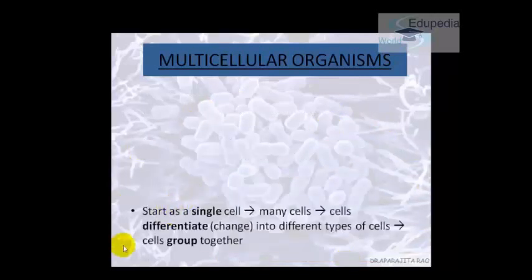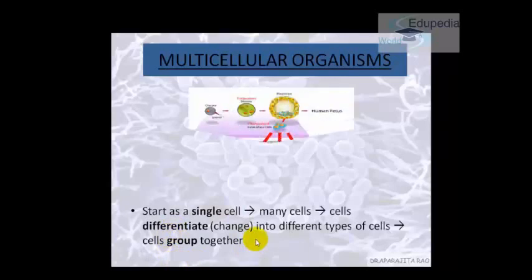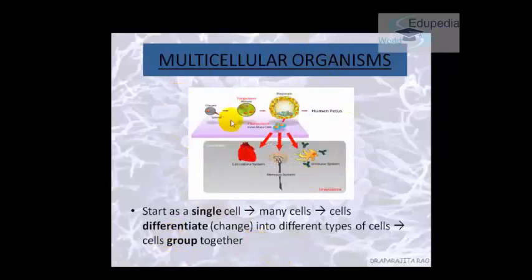So how does it start? How does a cell start? If you remember, we discussed it in cell biology part 3. It is a single cell, then many cells happen, and then they differentiate. After differentiating, cells with the same function group together and they start working. In this picture, this is how a human fetus, like a human baby, develops. It always starts with a single cell, and then it keeps on dividing, it differentiates, that is, finds a specific purpose for itself, and then the cells become a part of a circulatory system, nervous system or immune system.